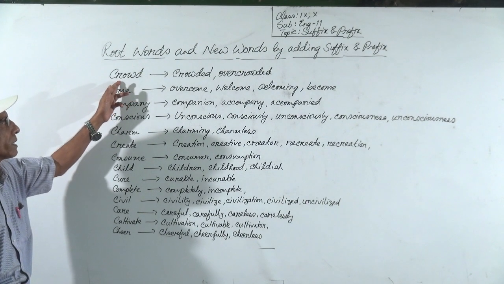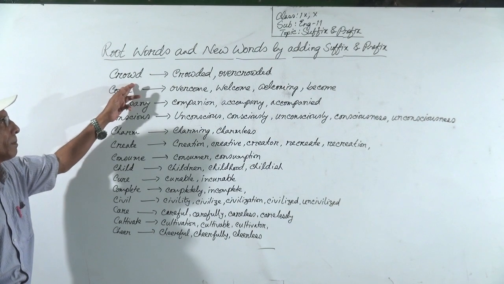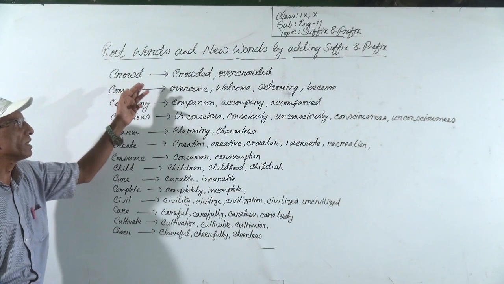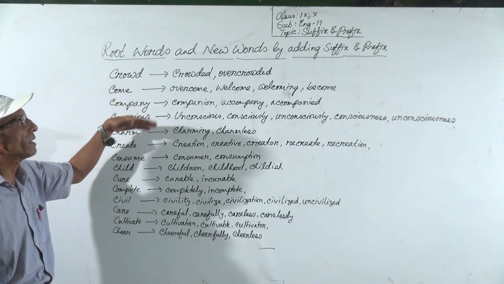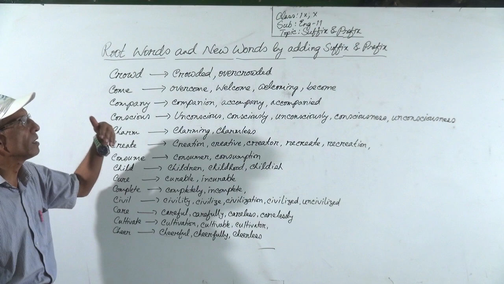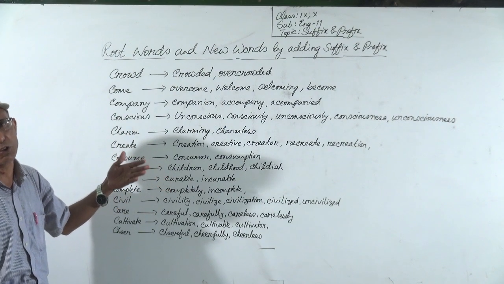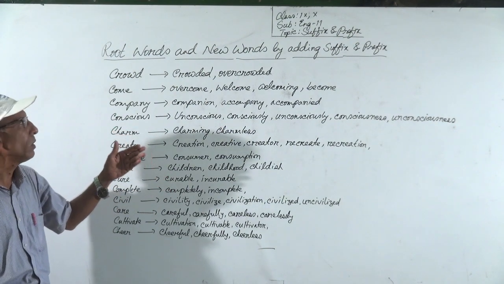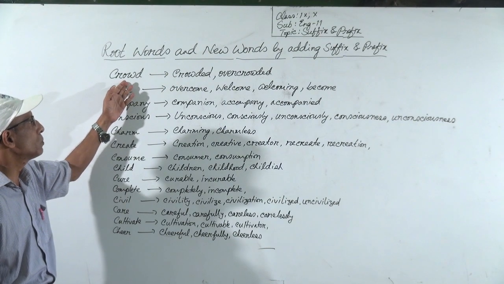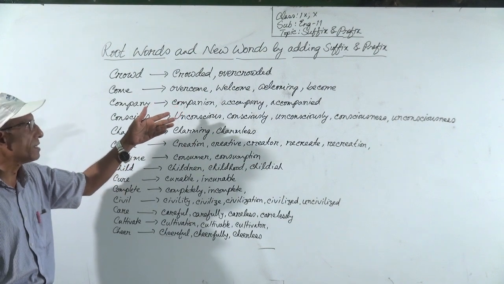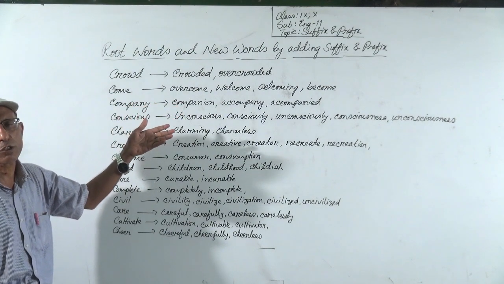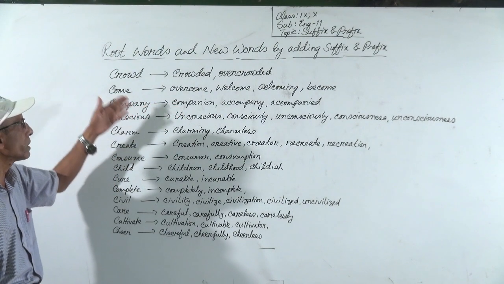When you see crowd in the bracket, you can make crowded or overcrowded according to context. You have to use them according to context. Crowd is a noun. Crowded is an adjective. Overcrowded is also an adjective.